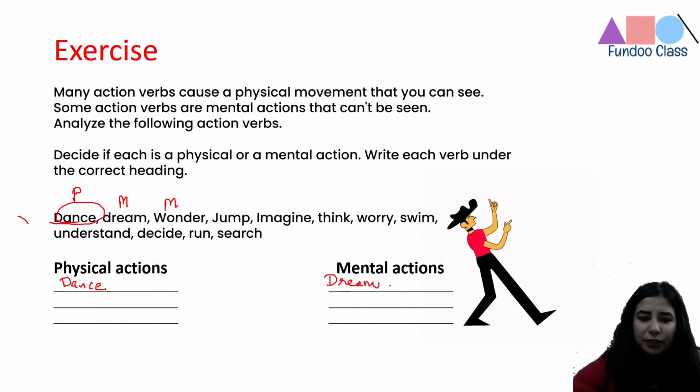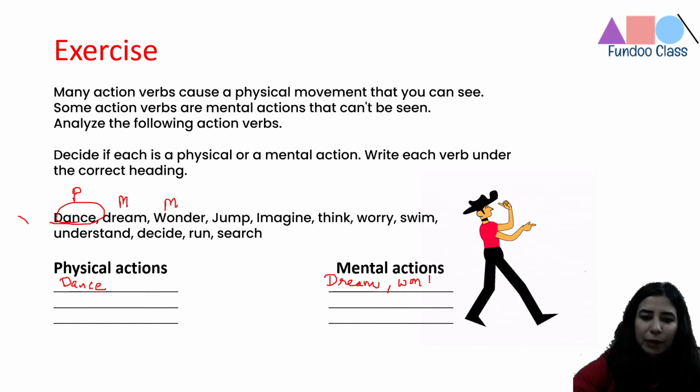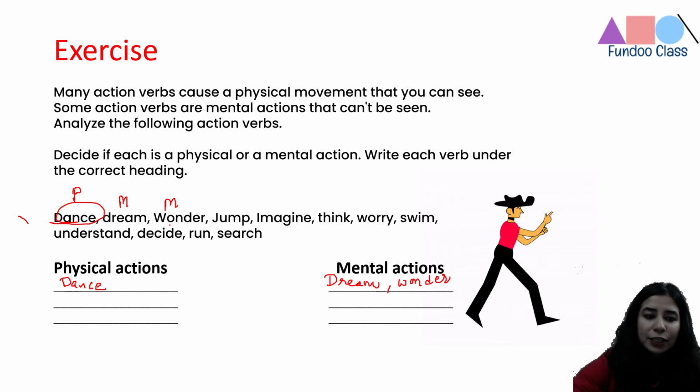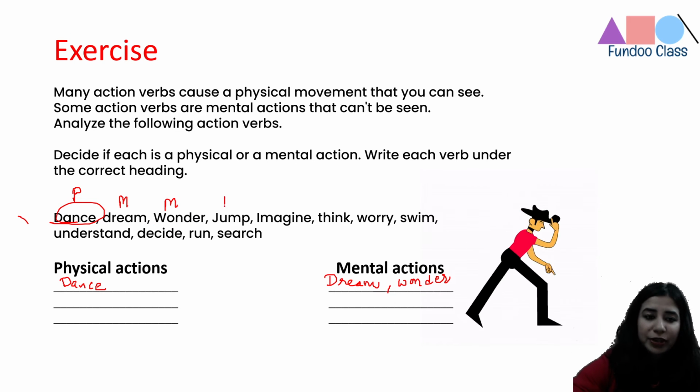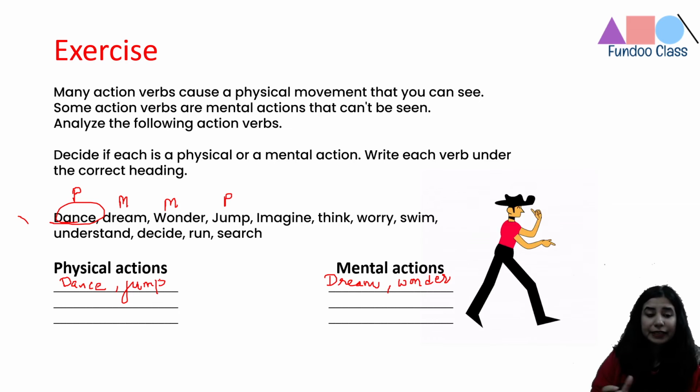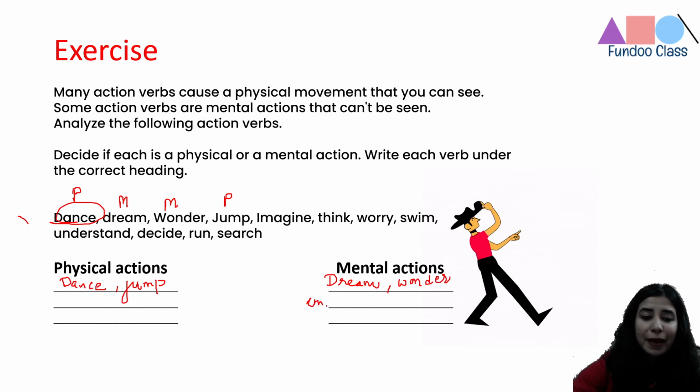So I'll write it for you here in the table also. Jump is a physical action, so we'll write P here and we'll put it here. Jump is a physical activity that you're doing. Imagine is again a mental thing. So you imagine in your mind, it's a cognitive state.